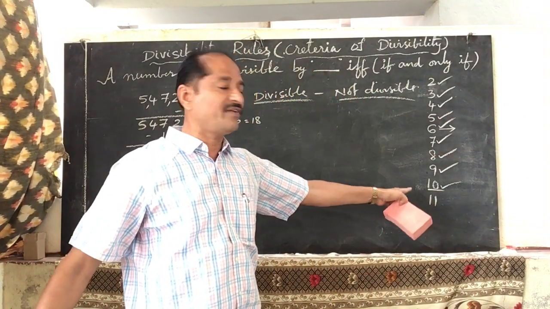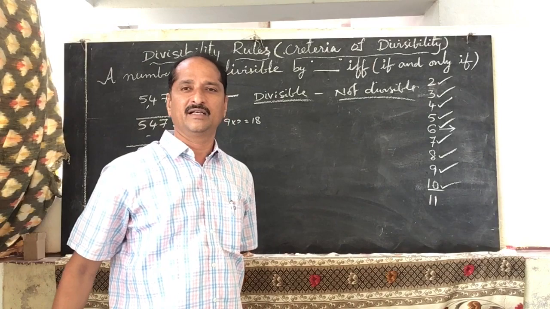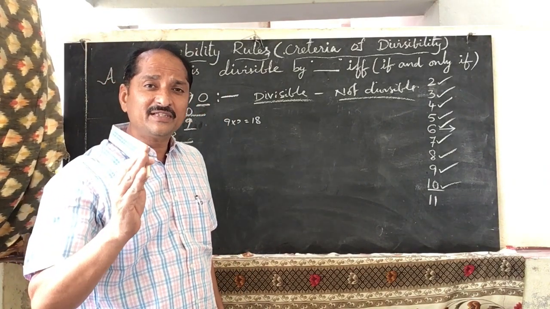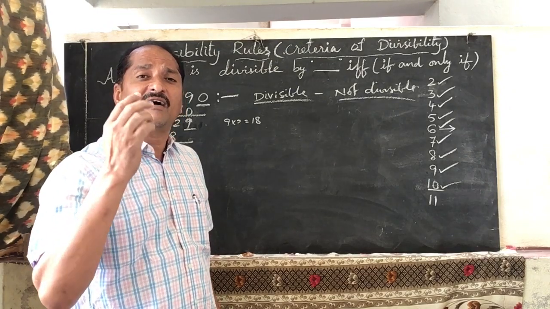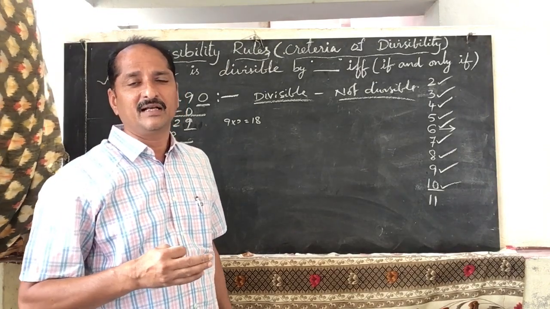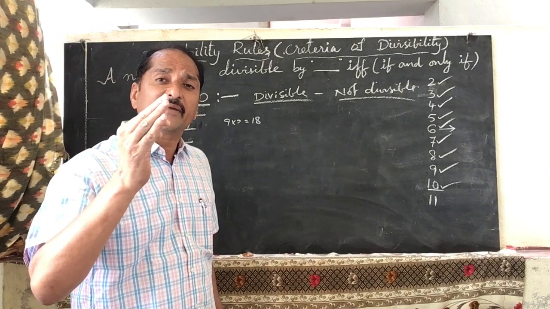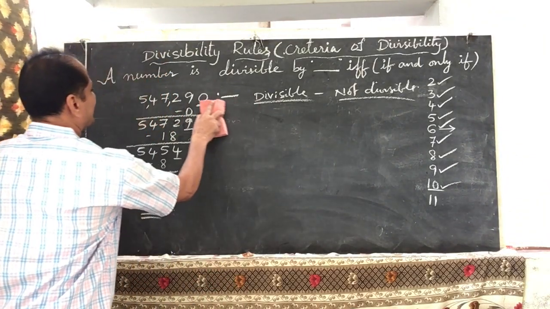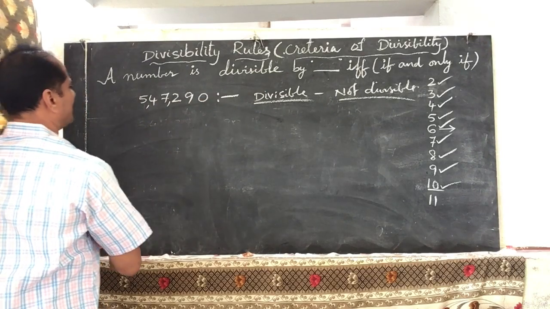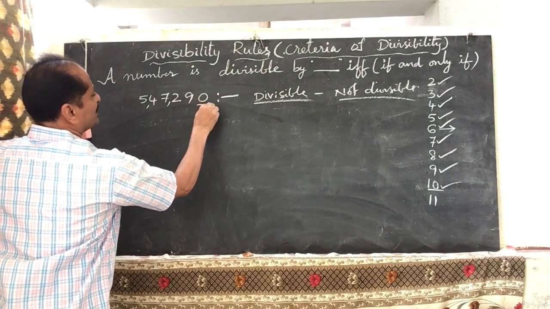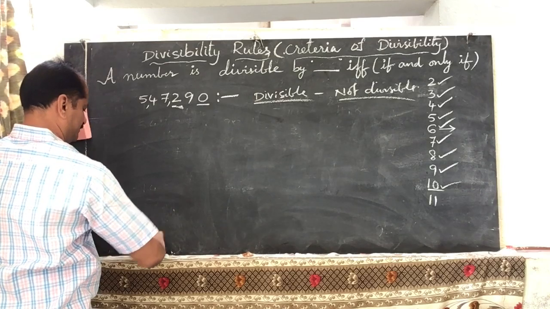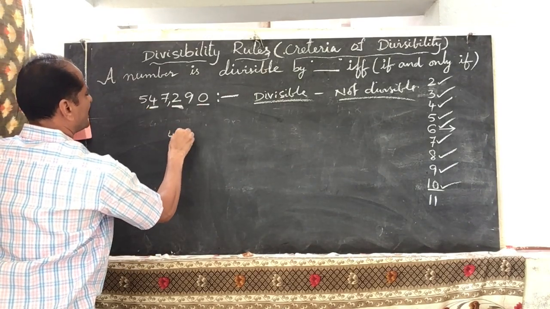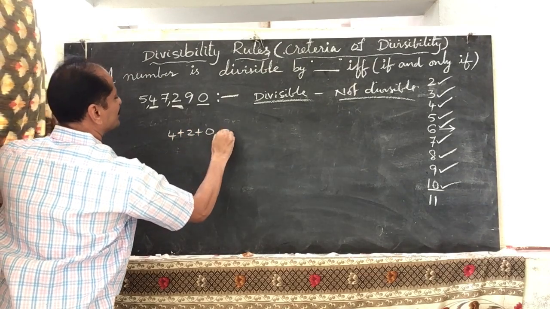Next, divisibility of 11. What is the divisibility of 11? What I said? We should find out the sum of the alternate digits of a given number, then the sum of the remaining digits of the given number. What are the alternate digits? 0, 2, 4. So 4 plus 2 plus 0 is equal to 6.